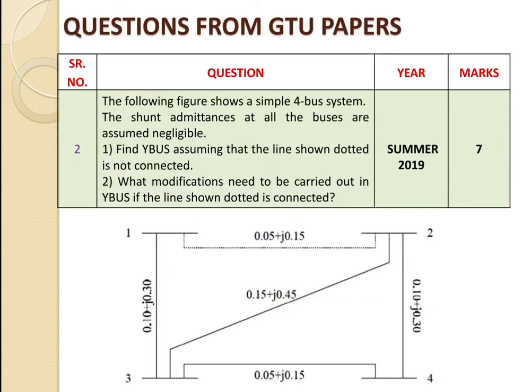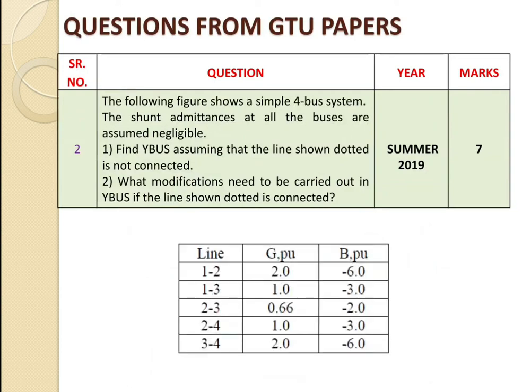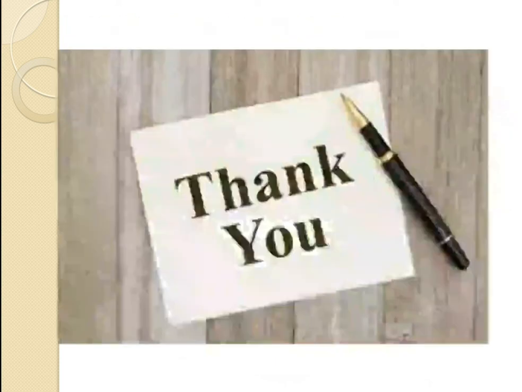Second example: the following figure shows a simple 4 bus system. The shunt admittances at all the buses are assumed negligible. Find Y bus assuming that the line shown dotted is not connected. What modifications need to be carried out in Y bus if the line shown dotted is connected? This was asked in summer 2019 and carries a total of 7 marks. Again this example has a total of 4 buses, and that kind of example we have already solved in my previous lecture. This is the required table given for this example.